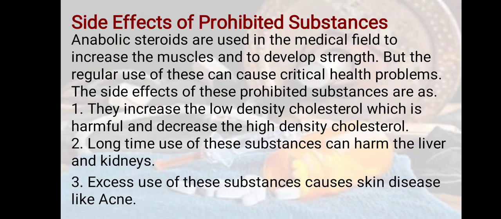Then what are the side effects of prohibited substances? Anabolic steroids are used in the medical field to increase muscle and develop strength. That is the main function of anabolic steroids. But regular use of these can cause critical health problems. Those who dope, those who take such steroids or prohibited substances, have a lot of side effects, and that's why they are considered prohibited substances.